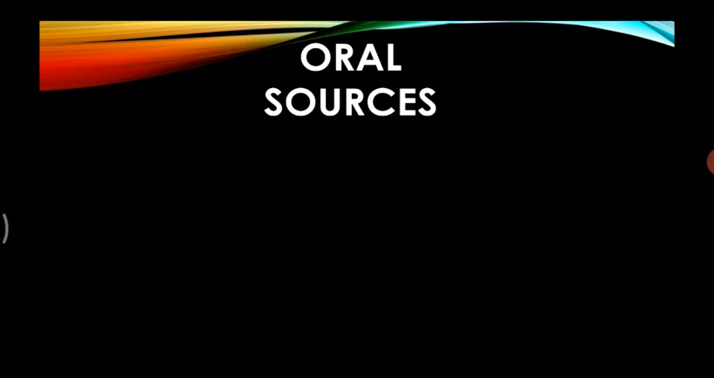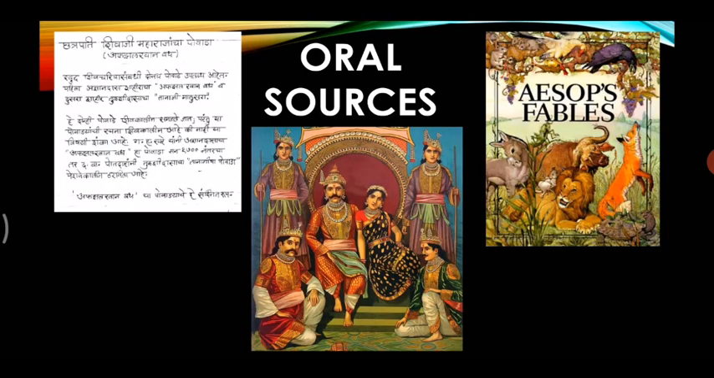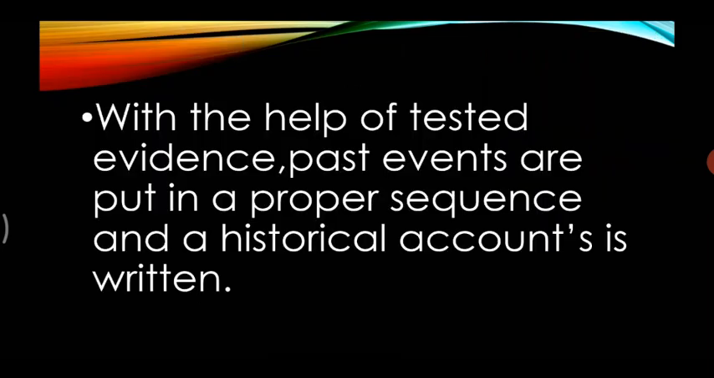Now for example, what are the oral sources? Example, they are powadas, epics, and fables. Now, powadas are poems which are sung in Marathi. Epics are stories like from Mahabharata and Ramayana, as you can see in the second picture. And fables. Fables are also stories which are told by your grandparents. You know, your parents or your grandparents tell you old stories or about their stories, right? They are called fables. They are short stories.